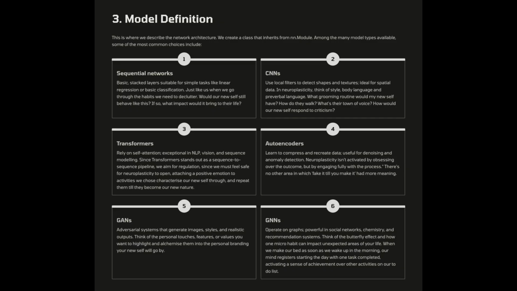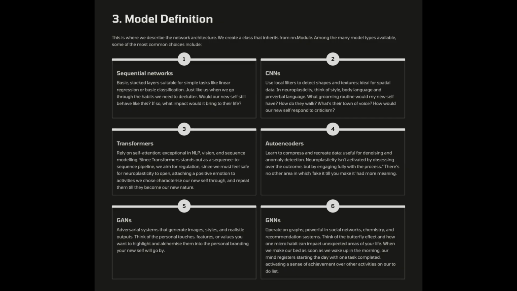4. Autoencoders. Learn to compress and recreate data, useful for denoising and anomaly detection. Neuroplasticity isn't activated by obsessing over the outcome, but by engaging fully with the process. There's no other area in which fake it till you make it had more meaning.